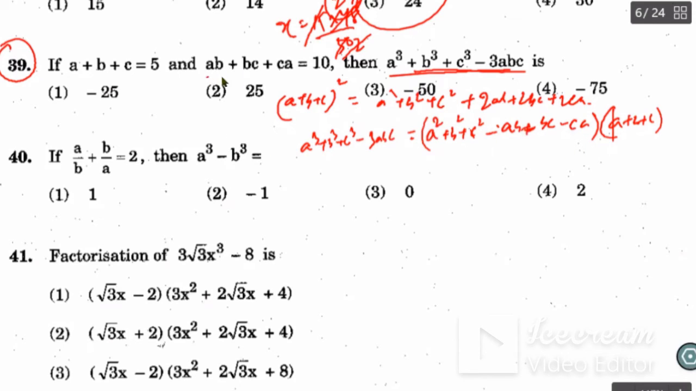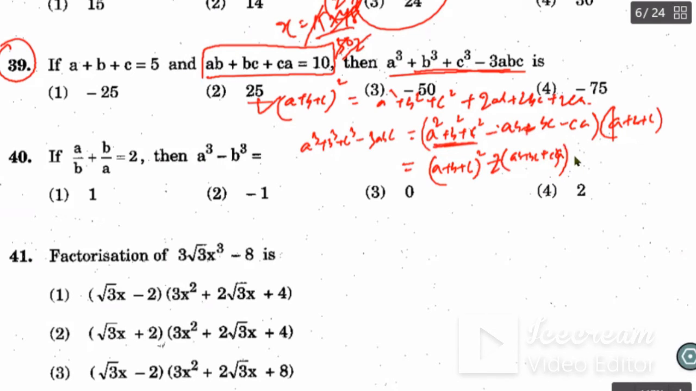Okay, you have given ab plus bc plus ca is equal to 10, and a plus b plus c is equal to 5. From a square plus b square plus c square, you don't have any value for this. So you have to convert it by this formula. You can convert it into a plus b plus c whole square minus of 2ab plus 2bc. So minus 2 you can take common, so ab plus bc plus ca. Okay, this one.